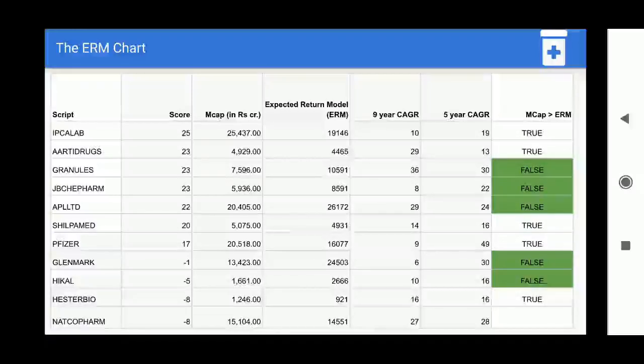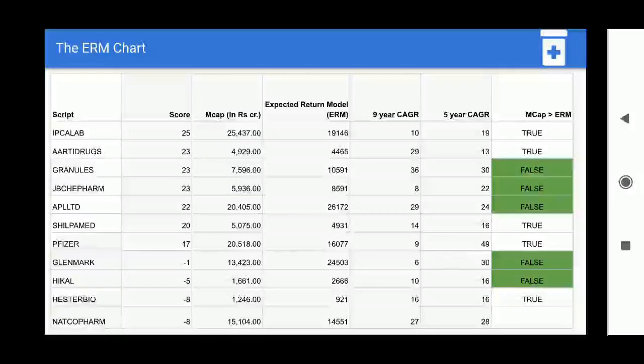On these very generous considerations, you'll find that the expected return model for a few companies is actually less than the current market cap, and those few companies are Granules, JB Chem Pharma, Alembic Pharma, Glenmark, and Hikal. For the rest of the companies, you'll find that currently their market cap is more than the expected return model.